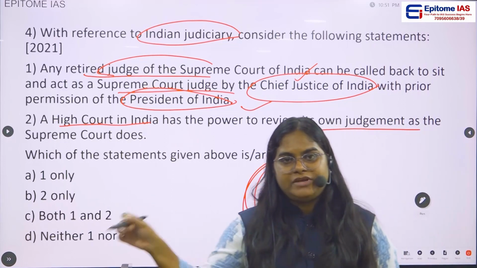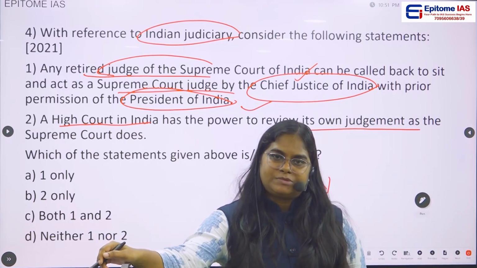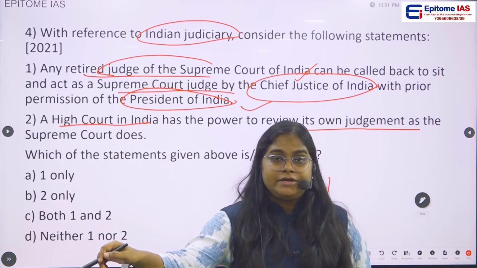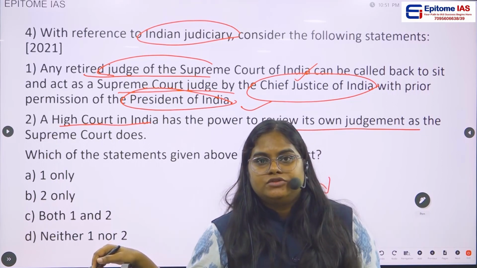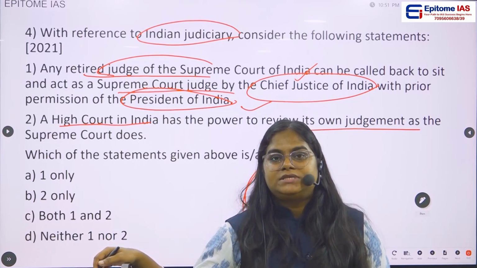Whenever we read about the judges, especially in the judiciary, we'll be reading about the Supreme Court judges, right? So we'll also be reading about these acting judges.